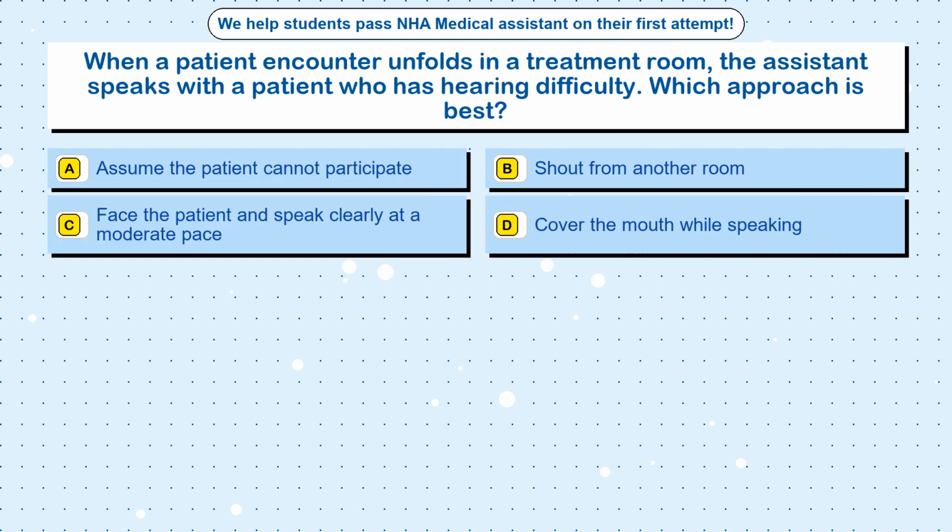Question 88. When a patient encounter unfolds in a treatment room, the assistant speaks with a patient who has hearing difficulty. Which approach is best? Option A. Assume the patient cannot participate. Option B. Shout from another room. Option C. Face the patient and speak clearly at a moderate pace. Option D. Cover the mouth while speaking.